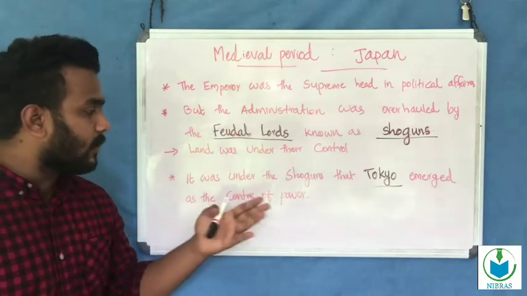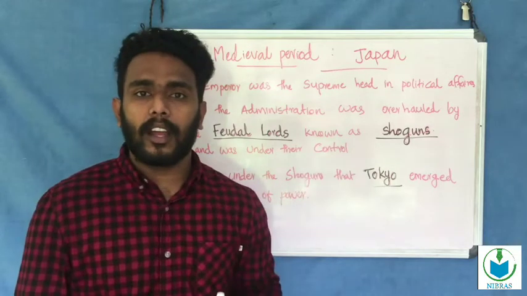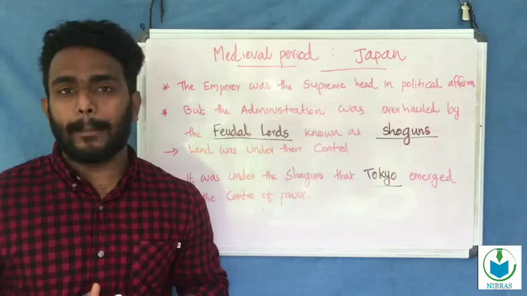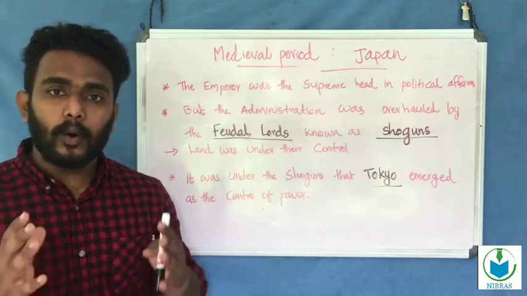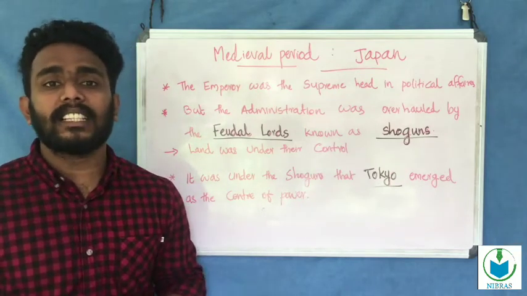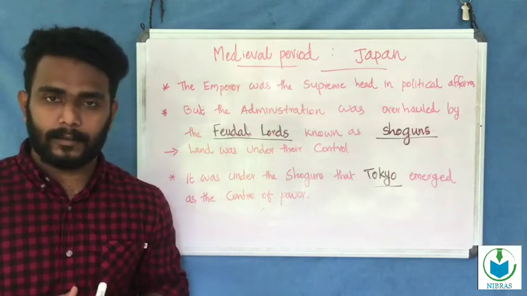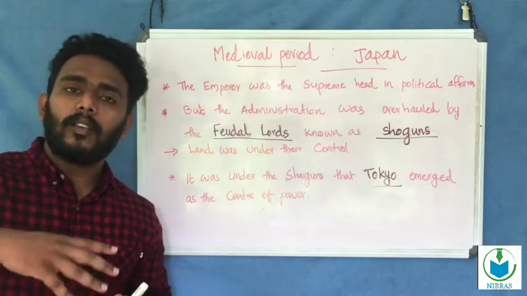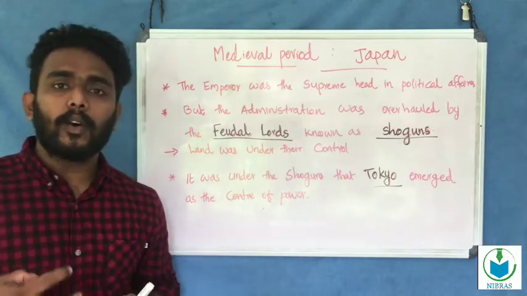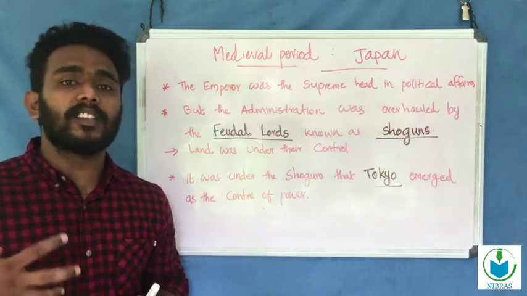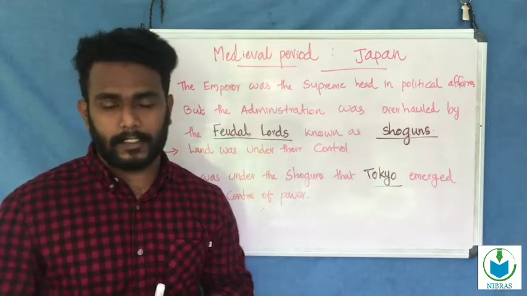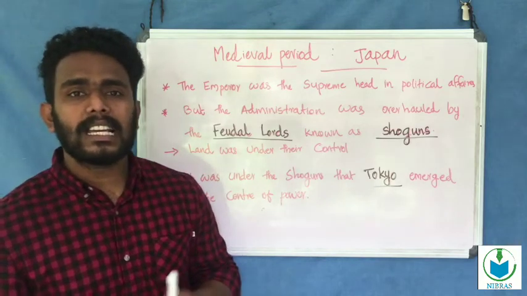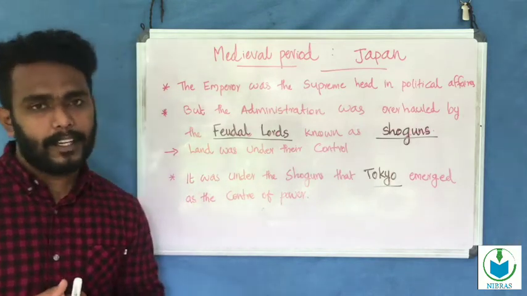And the last one, under the shogun, was Tokyo, one of the important cities in Japan. Tokyo emerged as the center of power in trade. We can say that Tokyo emerged as a big center of power in the period of the shoguns. These were the features of Japan in the medieval period.